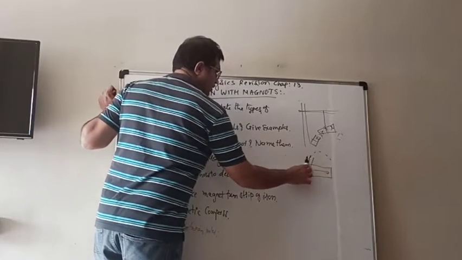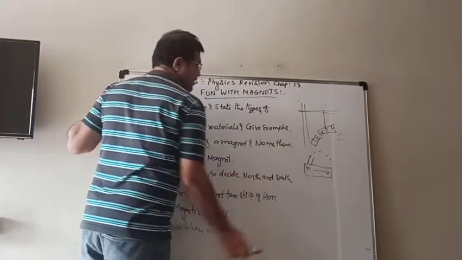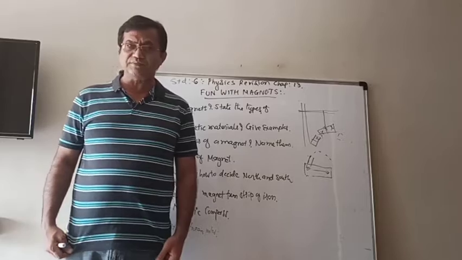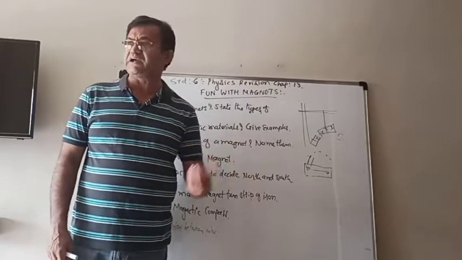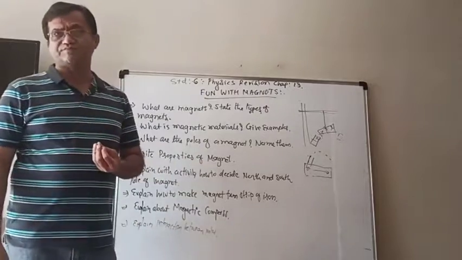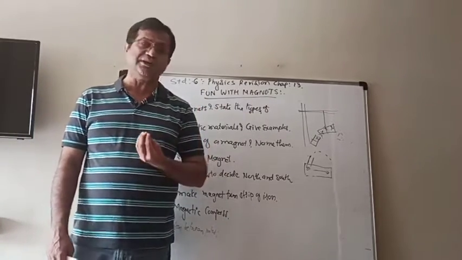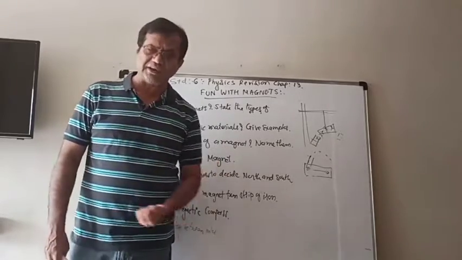Rub it, hold it, rub it, lift it and put it, rub it, lift it and put it. You have to repeat it up to 20 or 25 times and check if it has the power to attract magnetic materials, like small nails or paper clips, metal clips, etc. If it is not attracting, then you can do some more times.